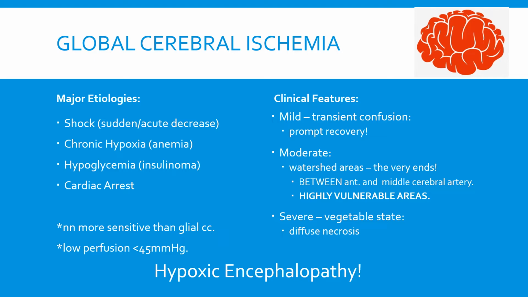Now, global cerebral ischemia, also known as hypoxic encephalopathy, has four major etiologies: cardiac arrest, shock, chronic hypoxia, and hypoglycemia. The nerves are more sensitive than glial cells. We should note that down. And also, the blood pressure is less than 45 millimeters of mercury.